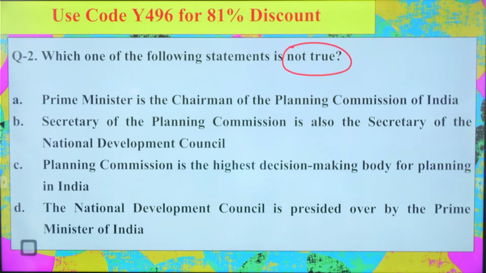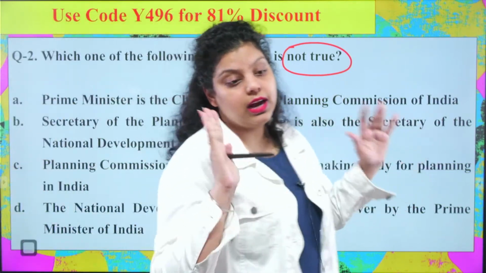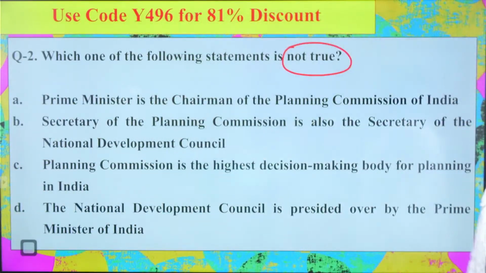Fourth is saying the National Development Council is presided over by the Prime Minister of India. So what do you think, which of the following is not a true statement about the planning in India concepts? A, B, C or D? Let me know which of the following is correct.